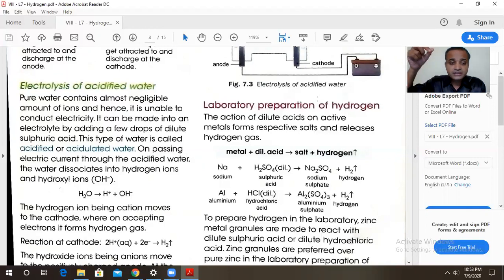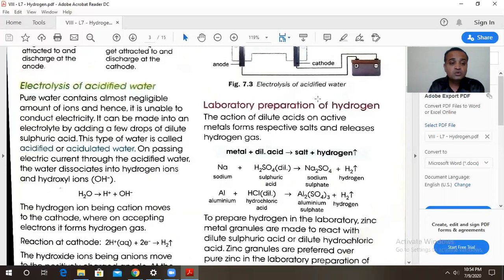When you add a few drops of dilute sulfuric acid to it, it forms the acidified water or acidulated water. So what is acidulated water? Water to which a few drops of sulfuric acid is added is called acidulated water, and when electric current is passed through it, it produces H plus ions and OH minus ions.